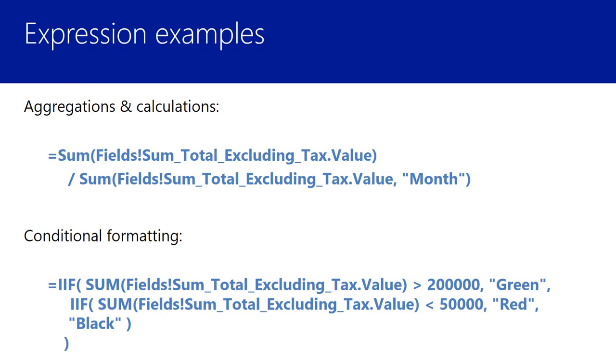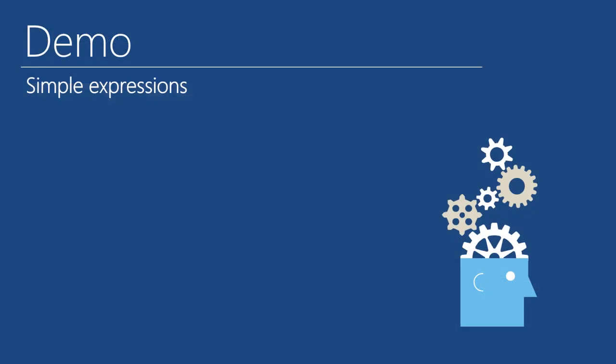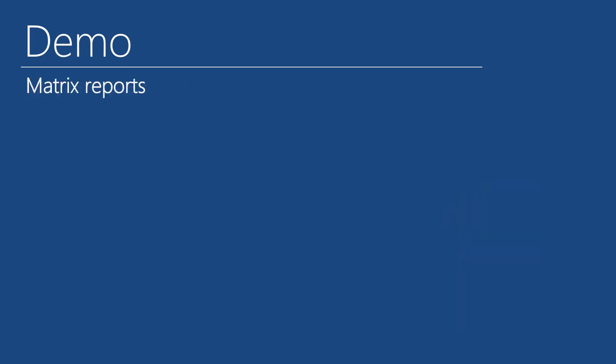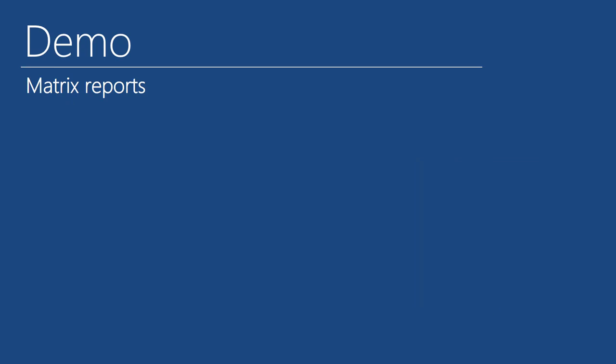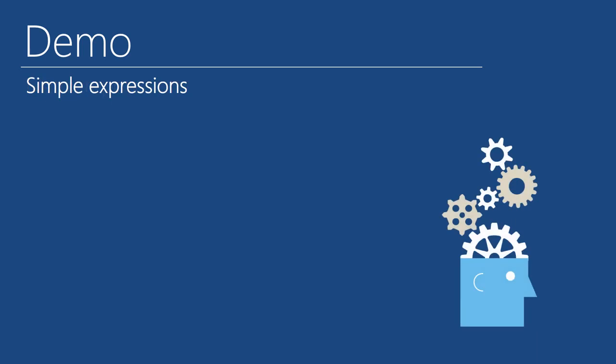We're going to take a look at two different demonstrations back to back. The first one, we'll take a look at the expressions that I just showed you within the context of a table report, and then we'll transition to another demonstration where we'll talk about matrix reports, and you'll see an example of a matrix report very similar to the table report we've been working with. So let's go ahead and take a look at that first demonstration, simple expressions.